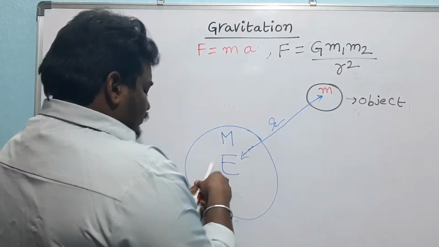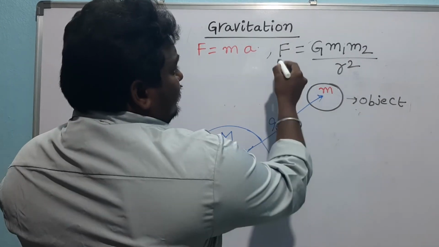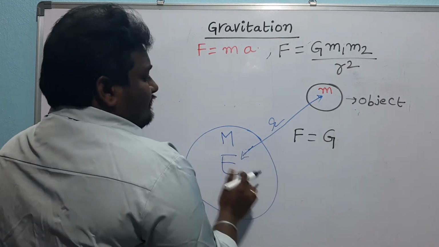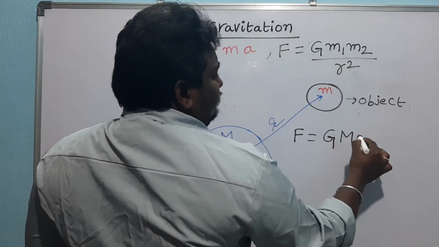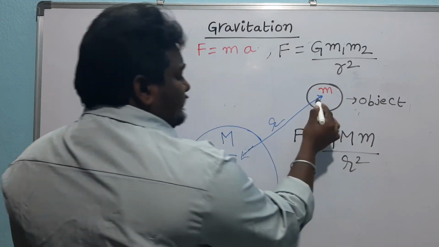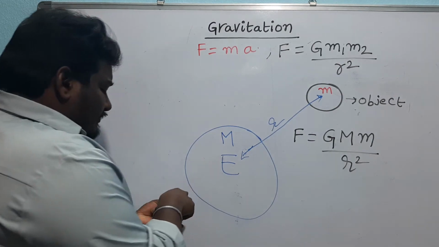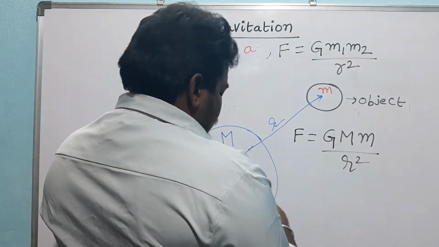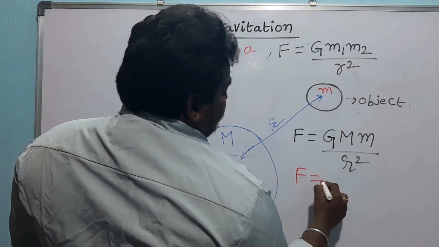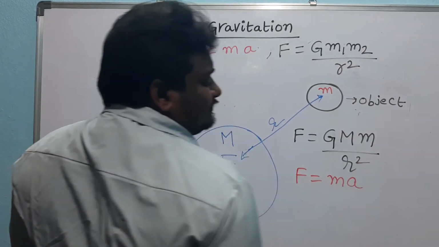So the gravitational force equals G into m1, which is capital M, m2, which is small m, that is GMm by r square. The distance between these two is r. Now from Newton's second law, force equals ma.